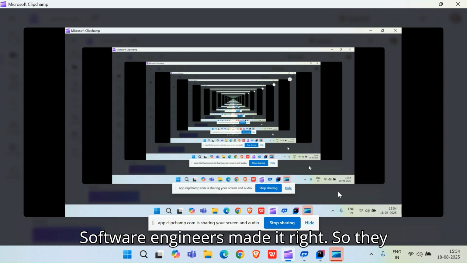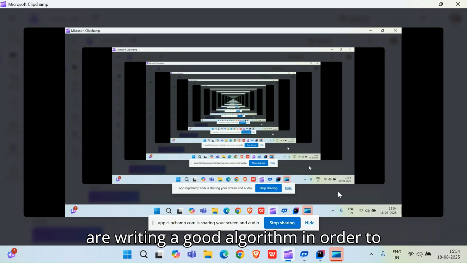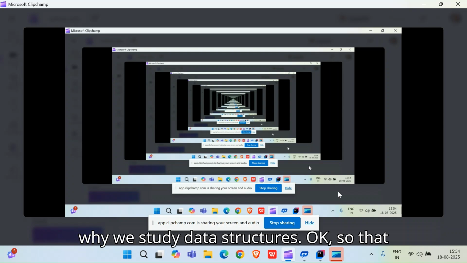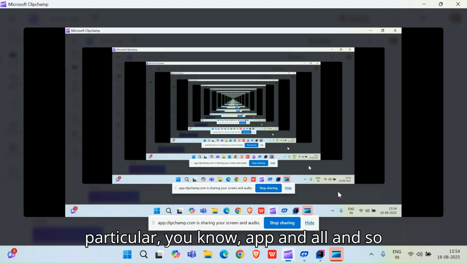So who made it? Software engineers made it. They wrote a good algorithm in order to build and maintain this software. So friends, that is why we study data structures, so that we can write a good algorithm, so that the world can benefit from that particular app and all, and so that we can earn money also.